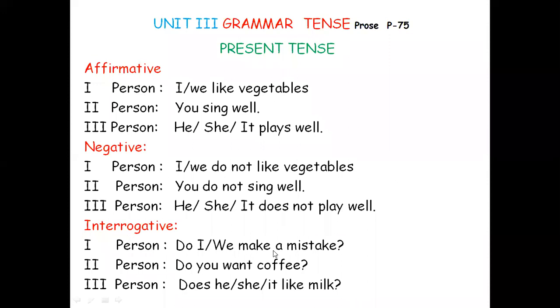And then negative, first person: you simply add not. You split like, do plus like, and you insert not in between do and like. I like vegetables, I do not like vegetables. We go to the market, we do not go to the market. You sing well, you do not sing well. He plays well, he does not play well. She plays well, she sings well, she does not sing well.